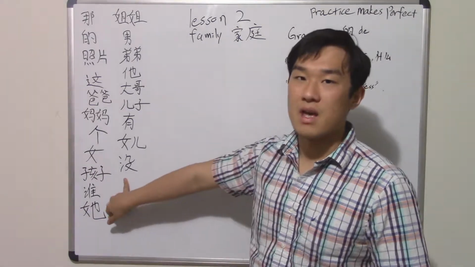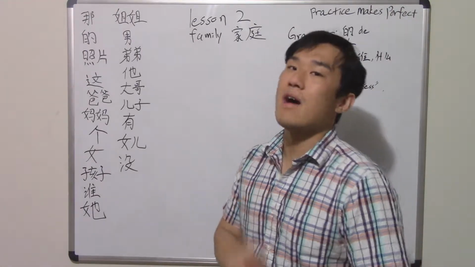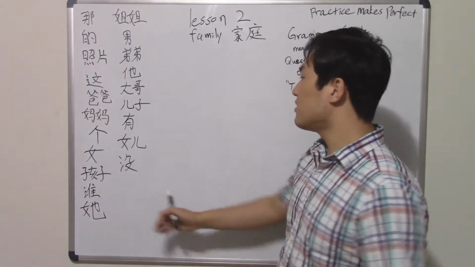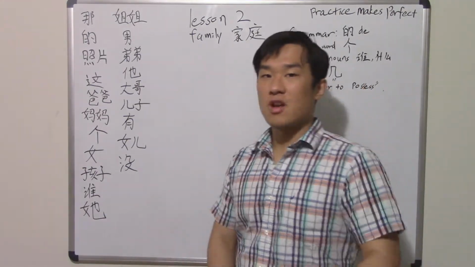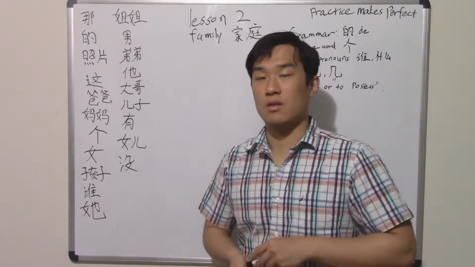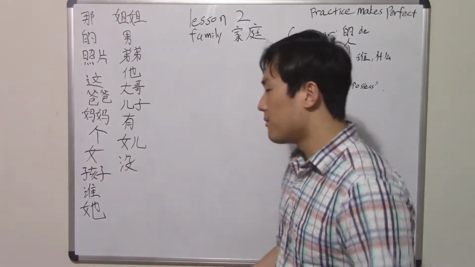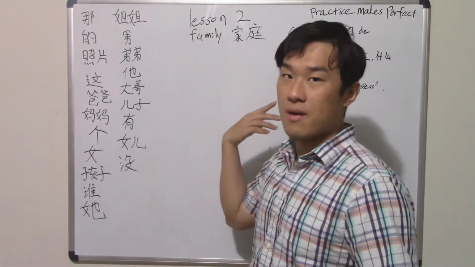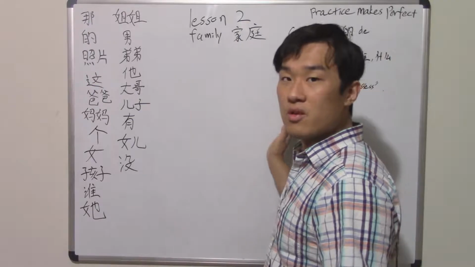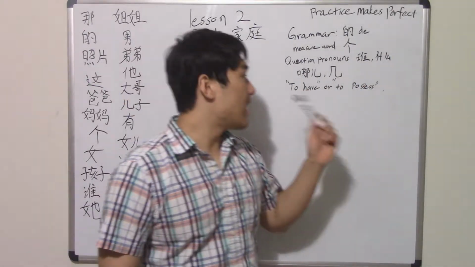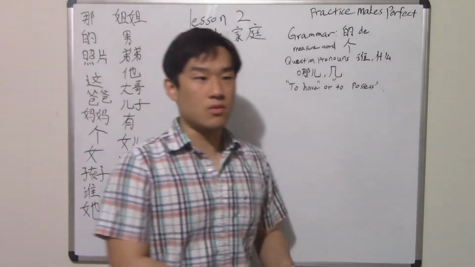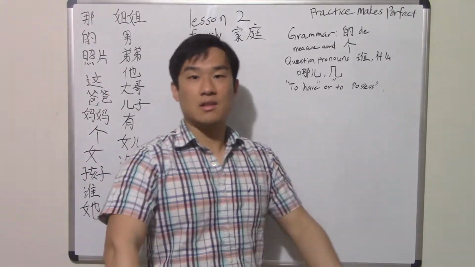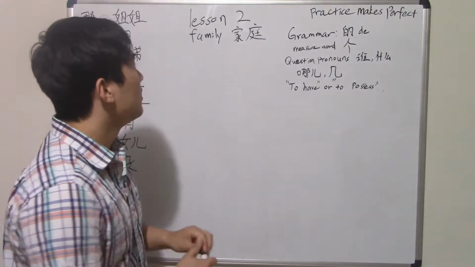Alright, next one here would be 没. 没 means nothing, or means don't have, so basically means you don't have anything. That's what 没 means. Okay, so all these are the vocab. Make sure to spend some time just copy paste and learn them on your own, so you can actually be able to pronounce them. But all the lessons we really want to talk about is just all those vocab, and most importantly will be the grammar here, because that's what you're actually gonna use in Chinese. After you understand all the vocab, you're able to use them and actually say sentences and things like that, right? So let's just get into it.